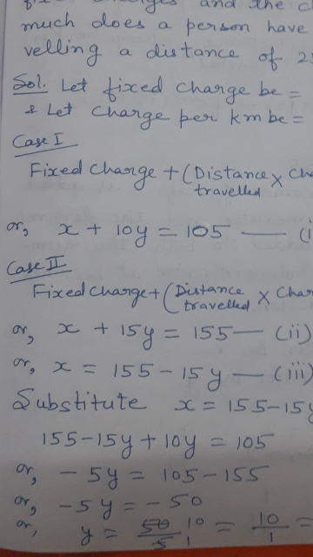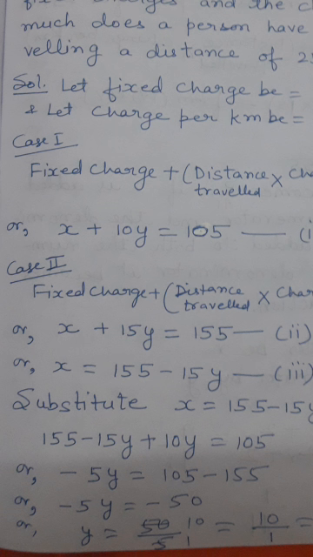Now what we have done is, 155 we have taken to the other side, then it becomes 105 minus 155 and minus 15Y plus 10Y. We have to find their difference, as one is negative and one is positive. So their difference is 5Y, and as 15 is greater, having a negative sign, we have to place a minus sign before 5Y. Or minus 5Y is equal to 155 minus 105, it is 50.